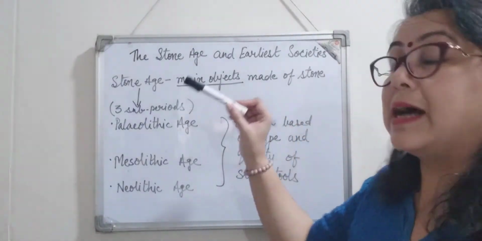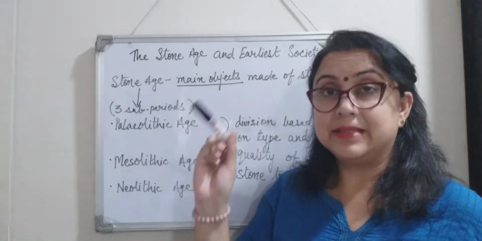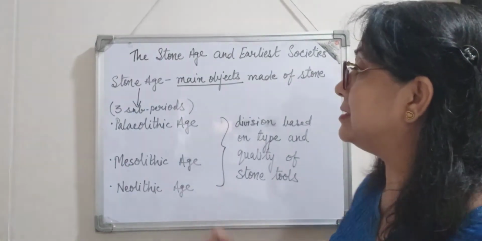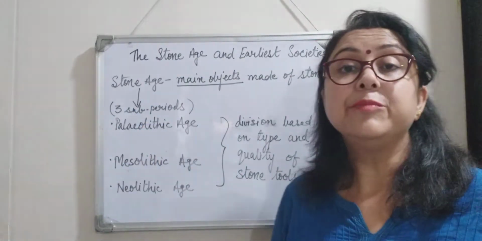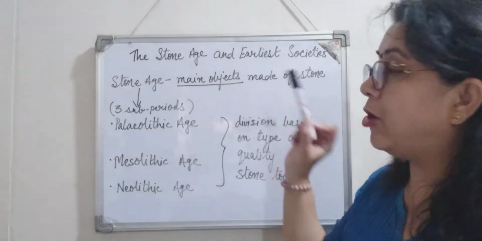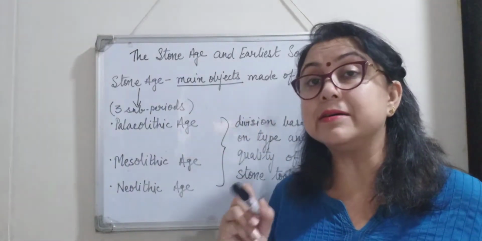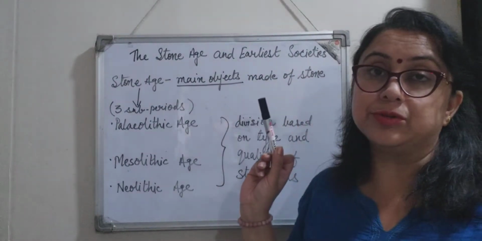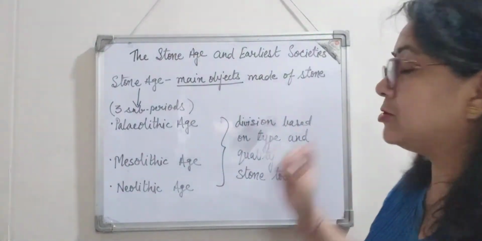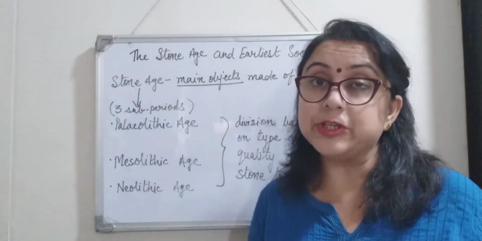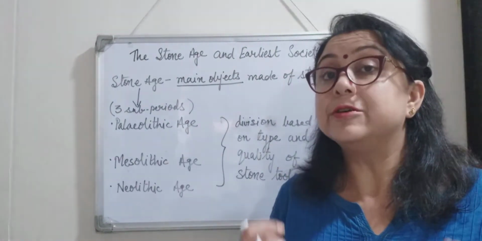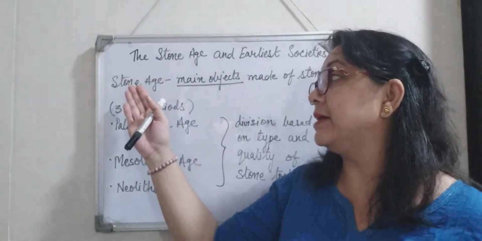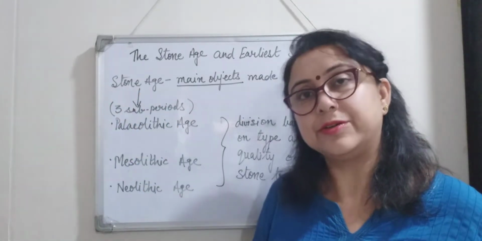Because this phase of time has been termed as Stone Age because all the main objects which were used by early humans were all made of stones, right? So since all the important tools were made of stone, this time period gets the name of Stone Age, right?